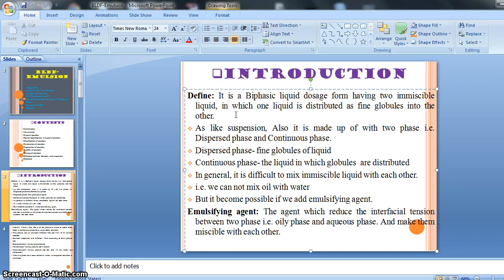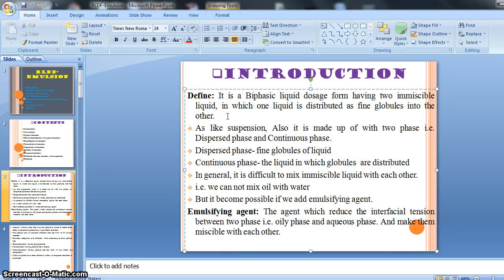If you are using a solid, at that time we call it fine particles, right? Instead of fine particles we call it fine globules because it is a liquid. The fine particles of liquid are called globules. So one of them, either oil or water, is distributed in fine globules into the other, and we get one dosage form, that is the emulsion. Emulsion means it contains two immiscible liquids, one of which is finely distributed into the other. That is a simple and easy meaning of our emulsion dosage form.